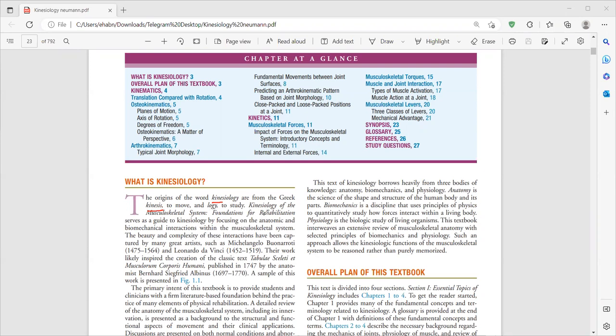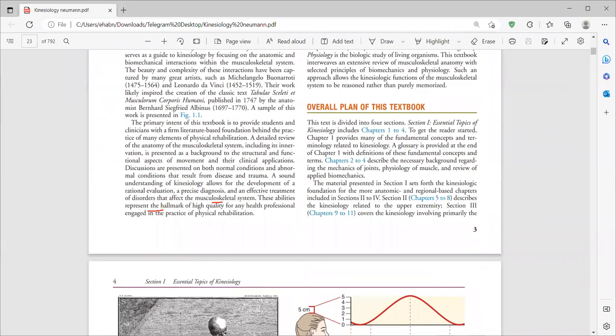Studying movement and motion is important. It's important for rehabilitation of the patient. It's important in musculoskeletal injury. It's important especially in sports injury. Kinesiology is divided into two important parts. One part is called kinematics and the other part is called kinetics.